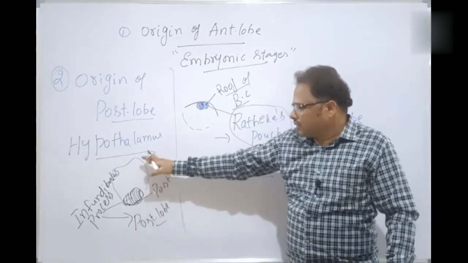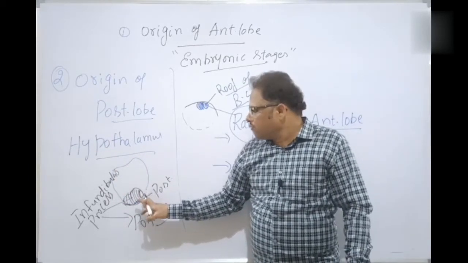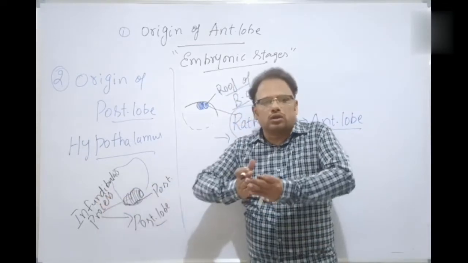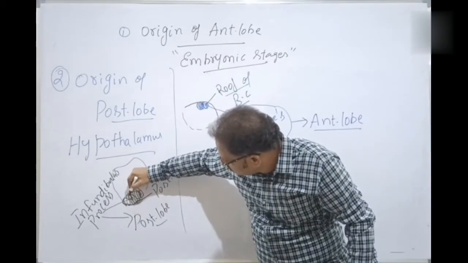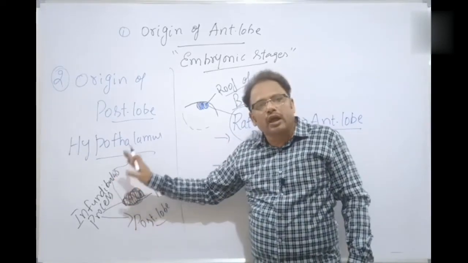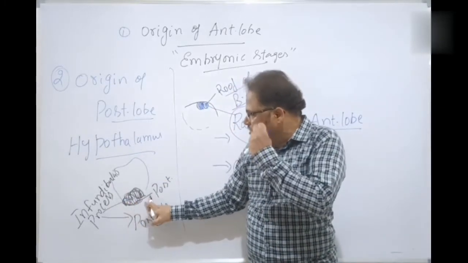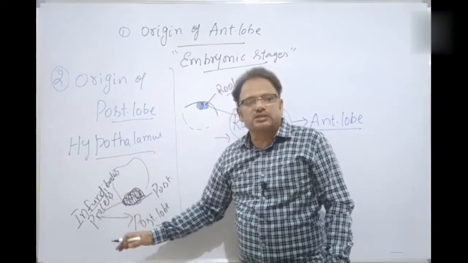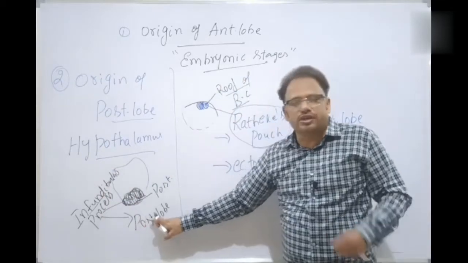So from the posterior part of the hypothalamus, there develops an outgrowth, a swelling, a protuberance, which is derived from ectoderm here also. This is also ectoderm. An extension is formed from the posterior part of the hypothalamus, derived from ectoderm, and that is called the infundibular process. This infundibular process becomes the posterior lobe of the pituitary gland.